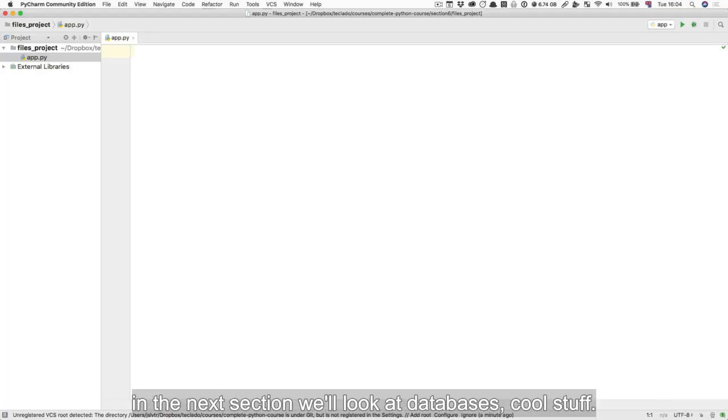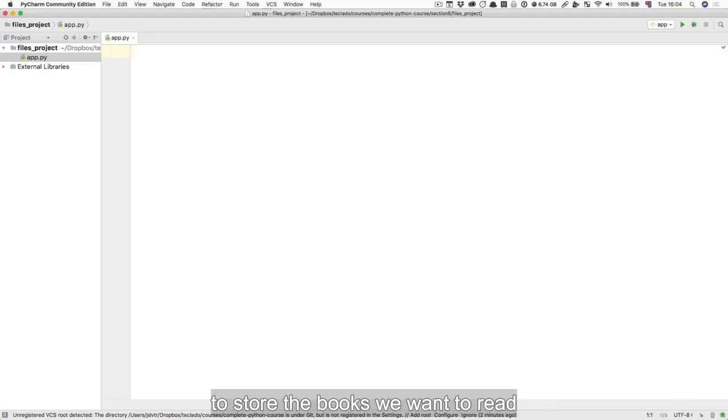By the way, just as an advance, in the next section we'll look at databases. Cool stuff. For example, we could write a program to store the books we want to read, and they won't be forgotten when the program ends and we start it again. That way we can really start developing larger applications now that the information they hold starts to persist across runtimes.